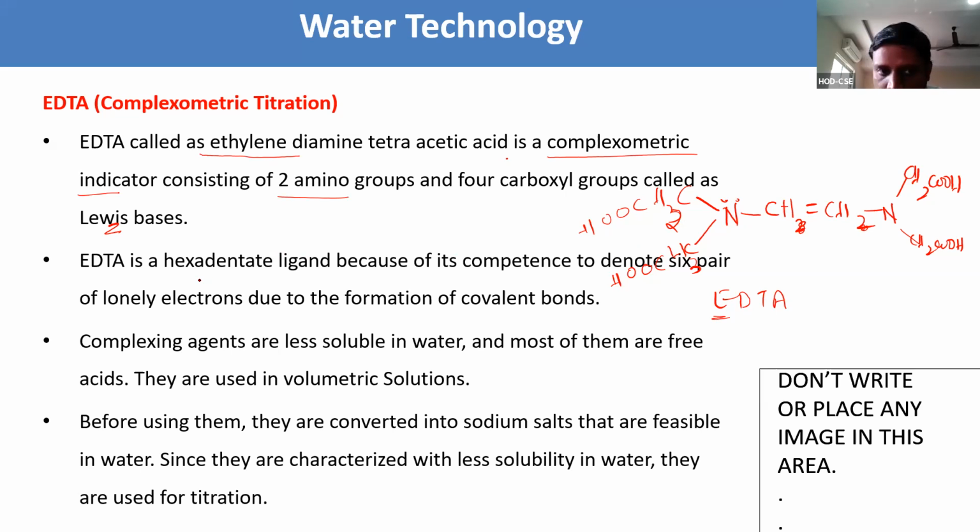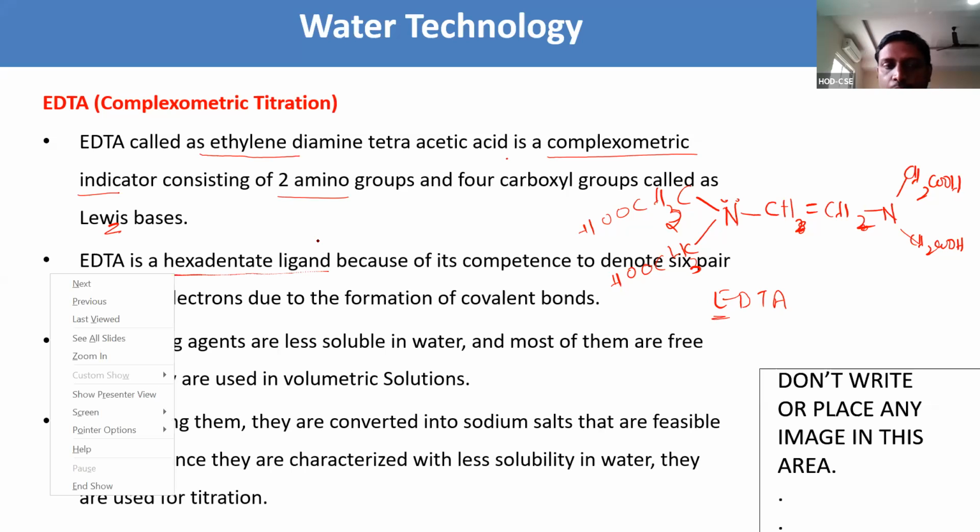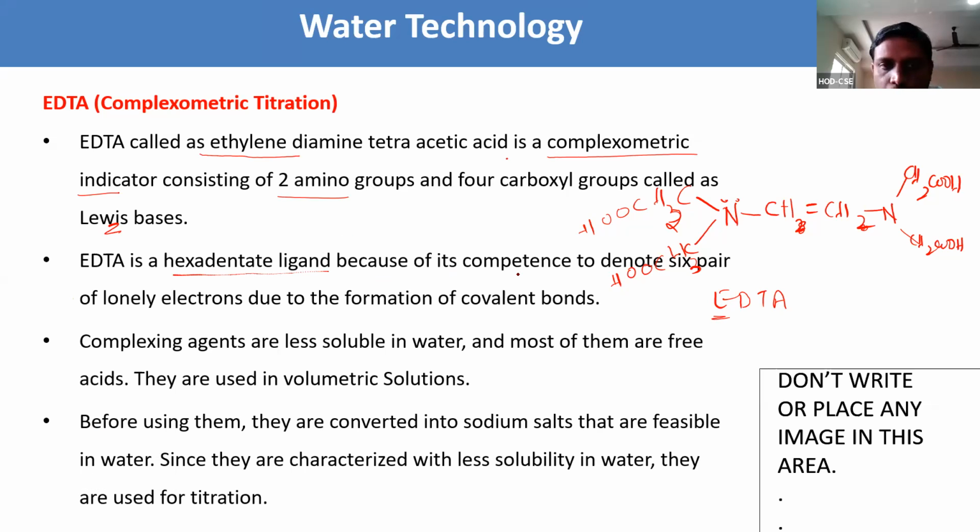Here we call this hexadentate. EDTA is called a hexadentate ligand. A ligand is nothing but something which donates a pair of electrons. Why are we calling EDTA a hexadentate ligand? Because of its capacity to donate 6 pairs of lone electrons through the formation of covalent bonds.